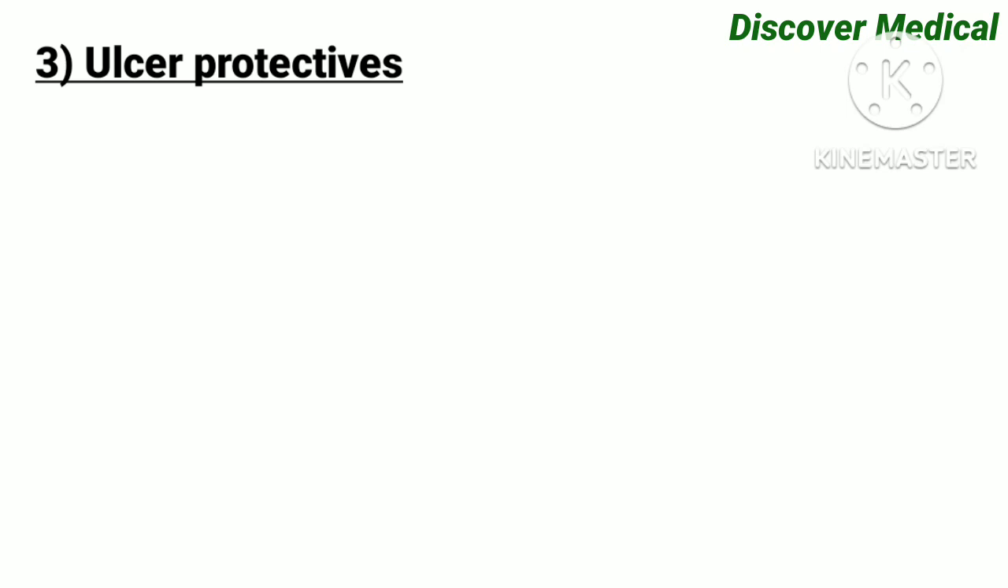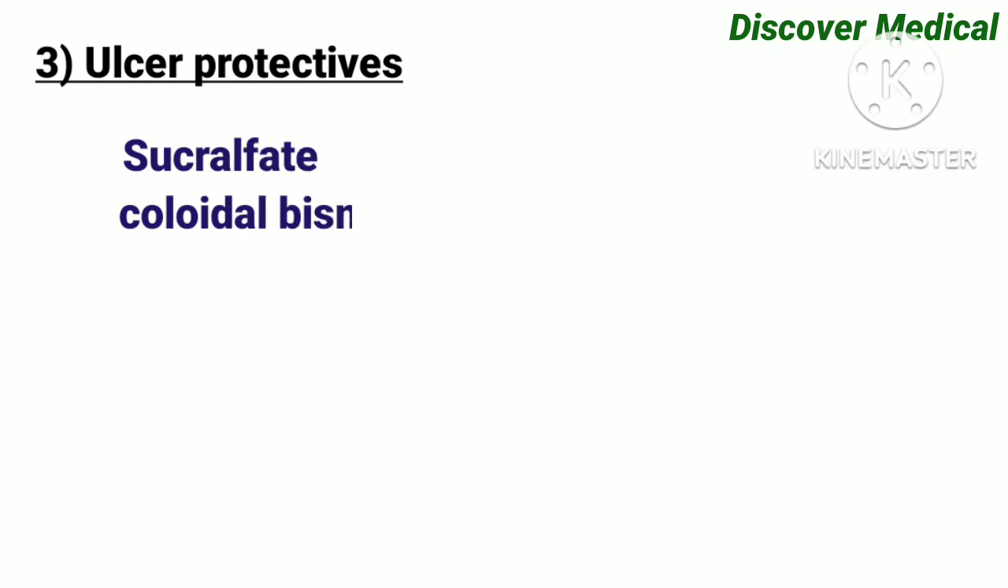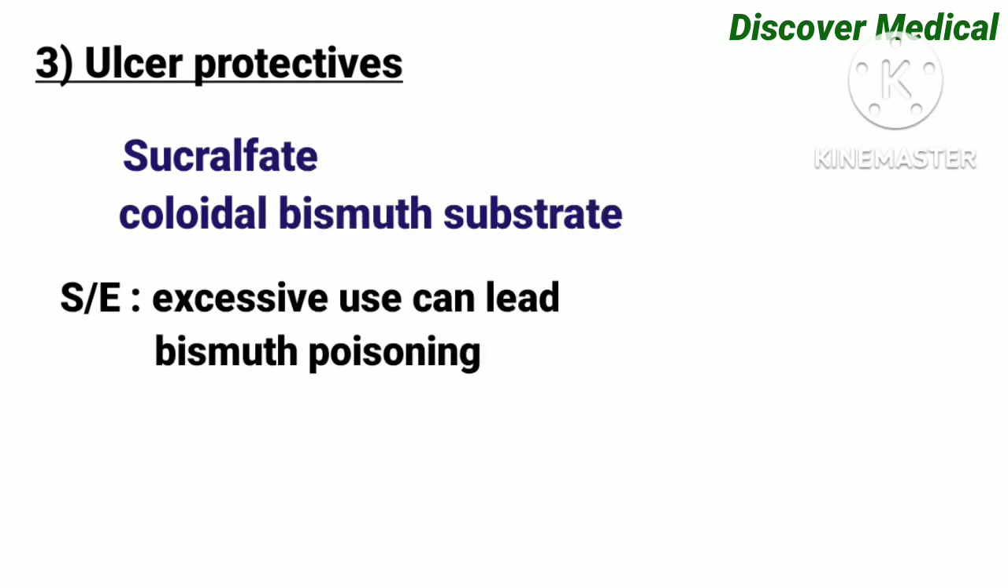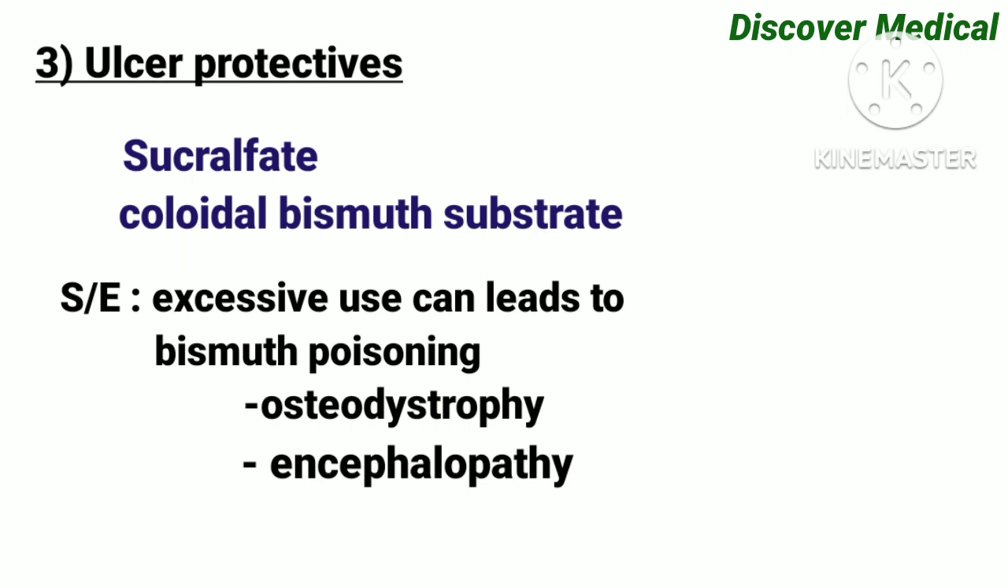Ulcer protectives, which act like mucus and bicarbonate, use the drugs sucralfate and colloidal bismuth subcitrate. Excessive use can lead to bismuth poisoning, osteodystrophy and encephalopathy.